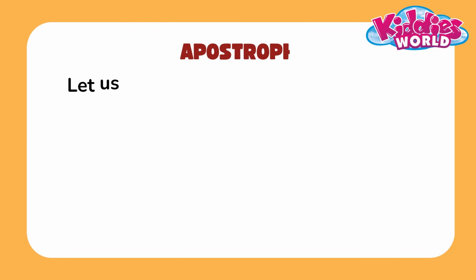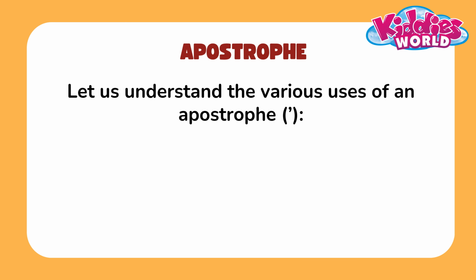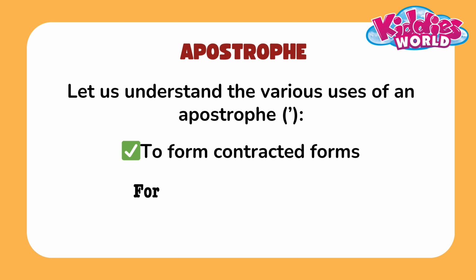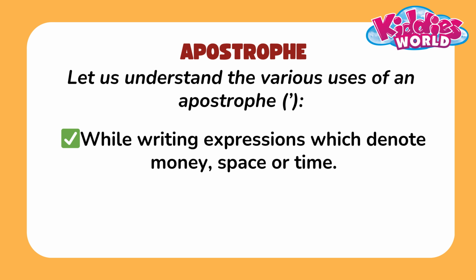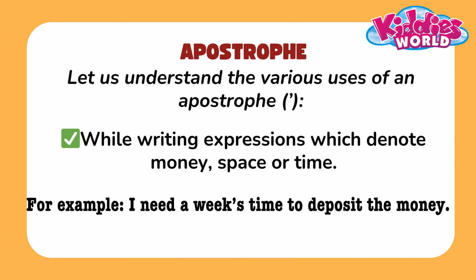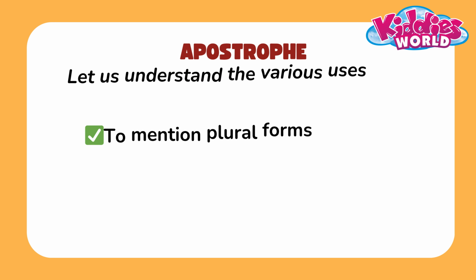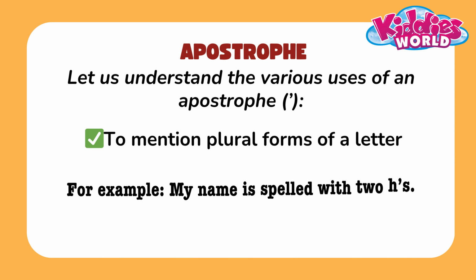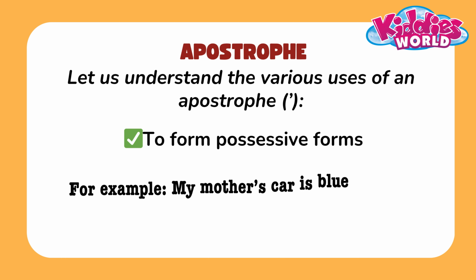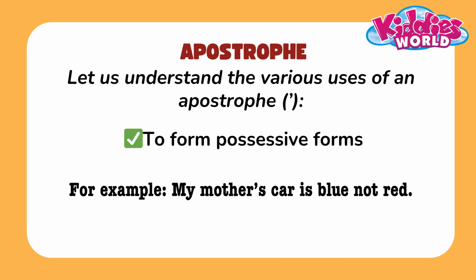Apostrophe. Let us understand the various uses of an apostrophe. To form contracted forms, she will, she'll, have not, haven't. While writing expressions which denote money, space, or time, I need a week's time to deposit the money. To mention plural forms of a letter, for example, my name is spelled with 2 H's. To form possessive forms, for example, my mother's car is blue, not red.